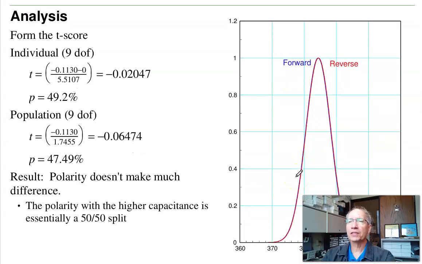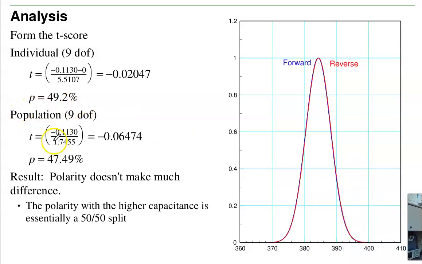Now for analysis, I'll form a t-score. That's the difference, the mean of W versus 0, divided by the standard deviation of W. If I do that for an individual, I get a t-score of minus 0.02, meaning 49% probability A is greater than B. Populations, I take the t-score divided by the population's standard deviation. T-score is 0.06, probability is 47%.